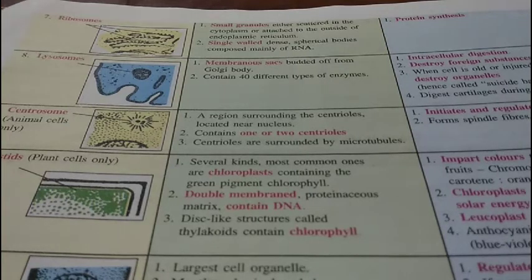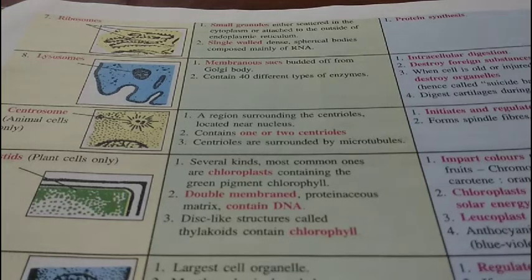Centrosomes are special type of cell organelles which are only found in animal cells. They contain one or two centrioles. These centrioles are surrounded by microtubules and they are located near the nucleus. The main function of centrosome is to initiate and regulate the cell division. They form the spindle fibers with the help of asters during the division of the cell.